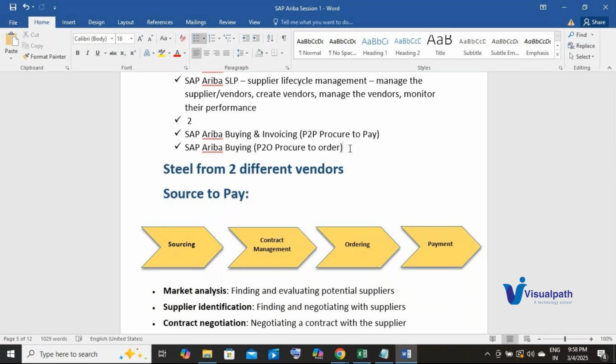Now you have 3 to 4 vendors in your system. It's not like you place the order today and the vendor is going to deliver the item immediately. They need to check the stock internally.